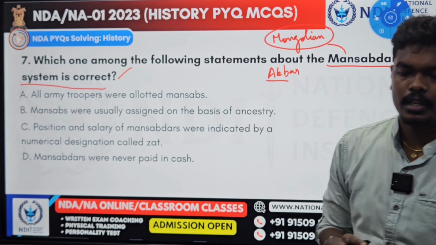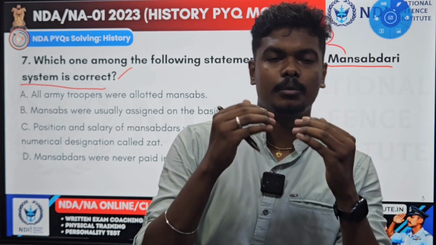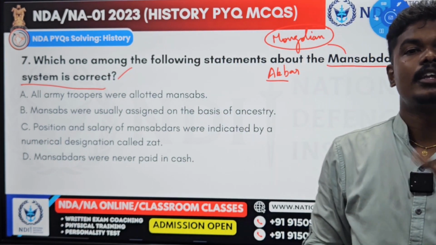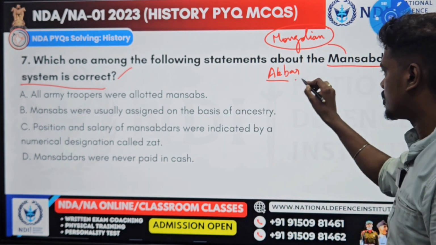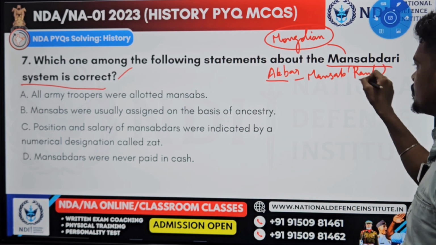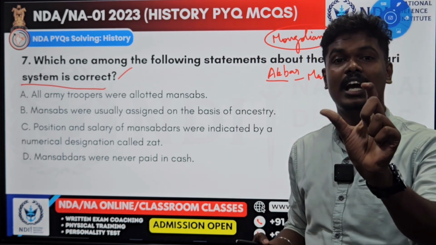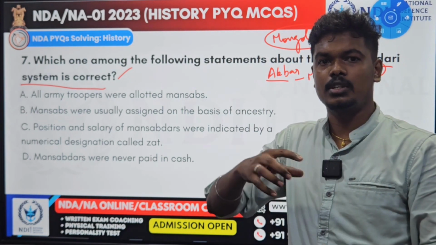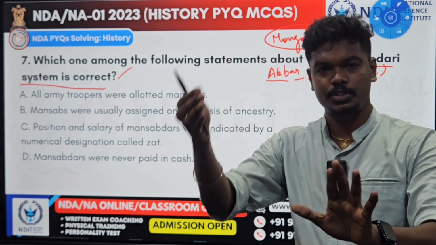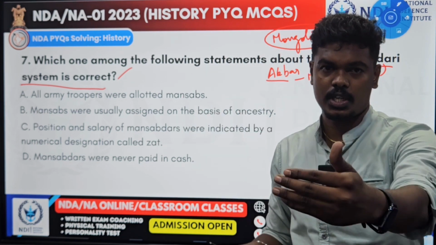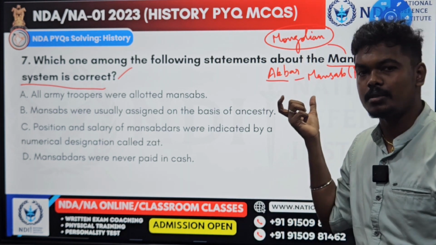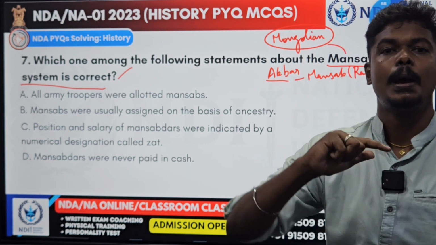It is a system where the more cavalry and foot soldiers a Mansabdar maintains, the higher the rank he will be given. Mansab simply means rank. Mansabdari means rank holder, the one who has a rank. In school days, based on the quarterly exams, how is rank given? Out of 500 marks, the more marks you get, 480, 490, you will be given first rank. With fewer marks, second rank, third rank. The same way, they will be given a rank. That rank is called Mansab, and the one who has this Mansab is called Mansabdar.